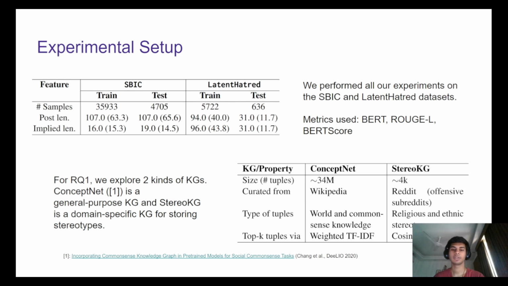Due to the high number of tuples in ConceptNet, using cosine pair similarity for extracting tuples was not a feasible method. Hence, we relied on using the method proposed by Chang et al. 2020 to query it, which was to use weighted TF-IDF over the whole dataset that we have.